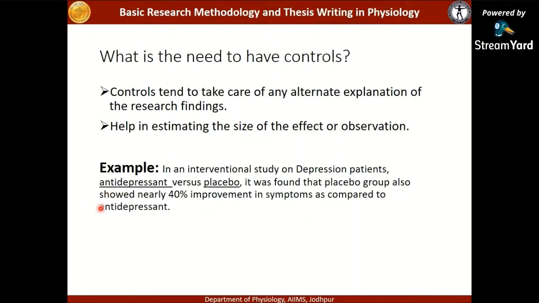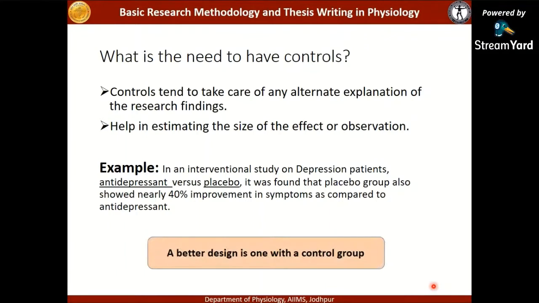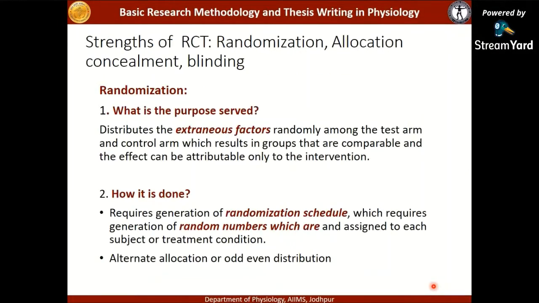The actual effect of the antidepressant is only 60% because the placebo group also showed 40% improvement in the symptoms. And this takes care of the other alternative explanations which can be there. So that is the need of the control group, and definitely a better study design is one with a control group.